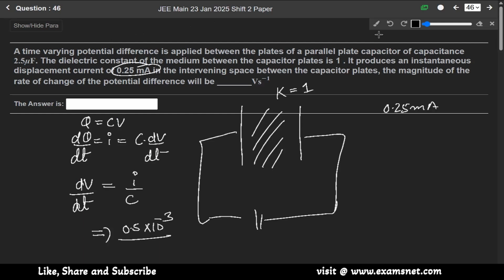Capacitance is given as 2.5 microfarad, meaning 2.5 into 10 to the power minus 6 farad. When we solve it, we get 1000 over 10, so it will be equal to 100. So the rate of change of potential difference will be 100 volt per second.